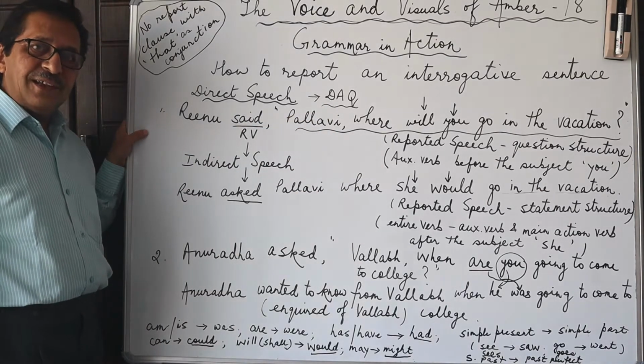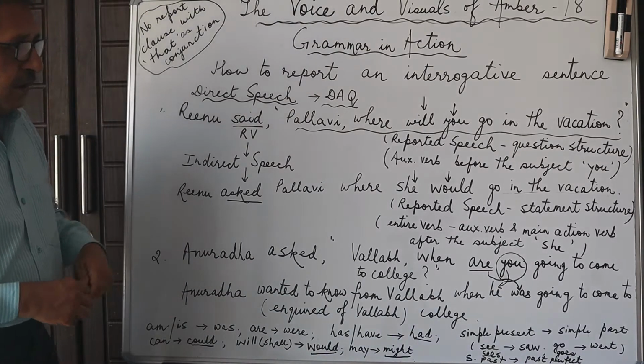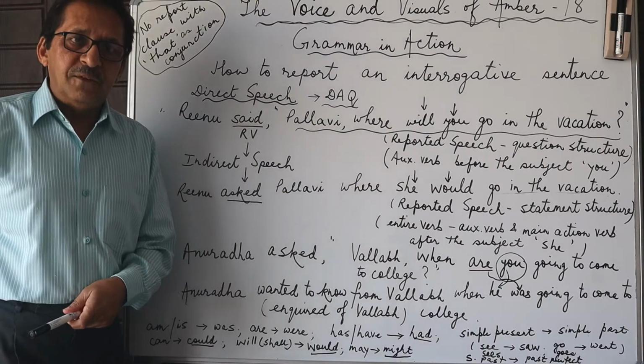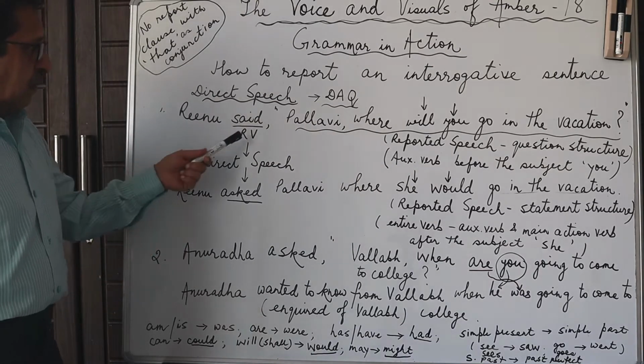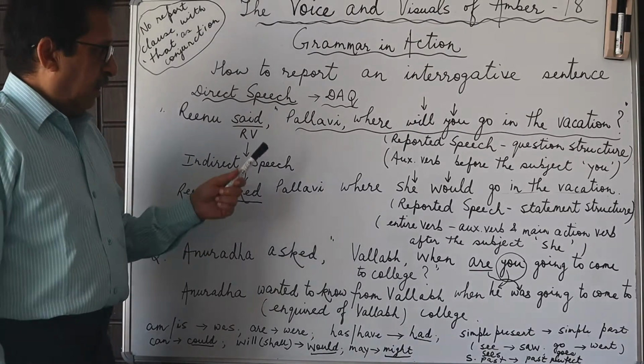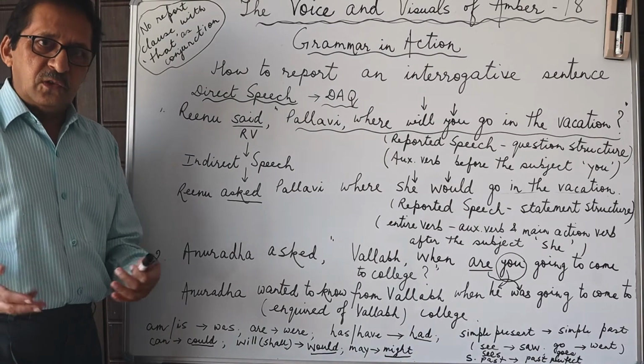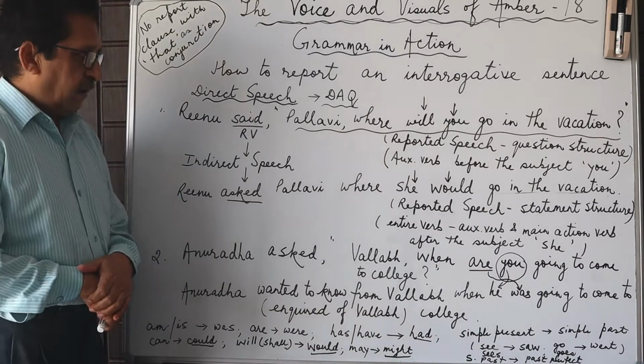Let's see the first example. Renu said, Pallavi, where will you go in the vacation? So this is the reporting verb, and normally when we report a question, the reporting verb that we use is asked, okay?